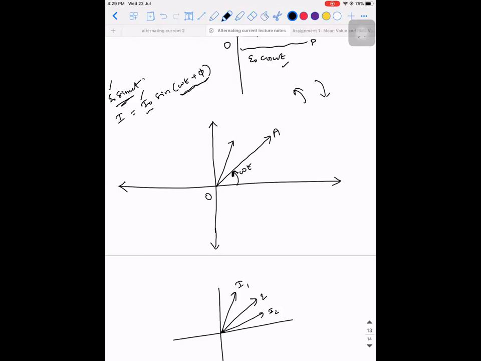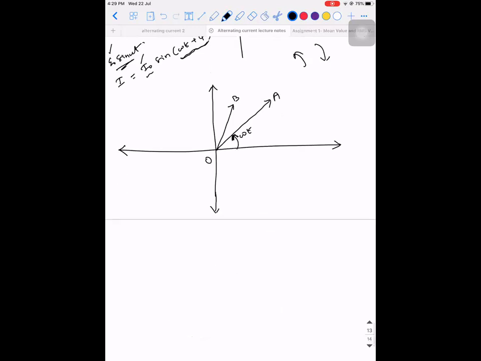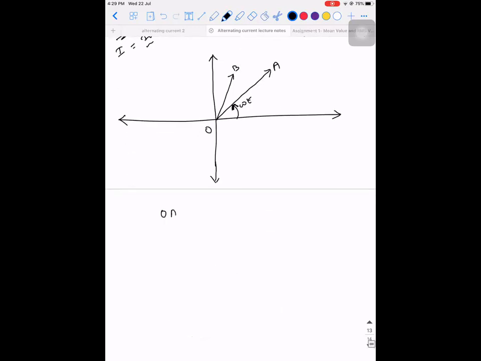So logically, one more important question I'm going to ask. Should OA be greater than OB or OA be less than OB? What does the length of the vector represent? Amplitude, the length of the peak value. So by writing OA greater than OB, I'm trying to say the peak value of EMF is greater than the peak value of current.